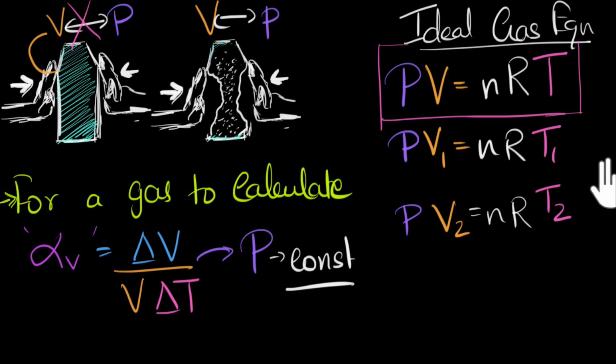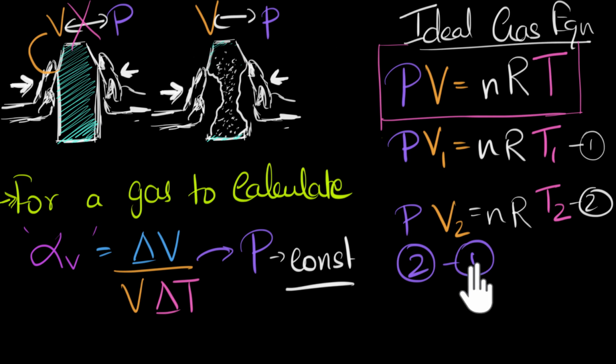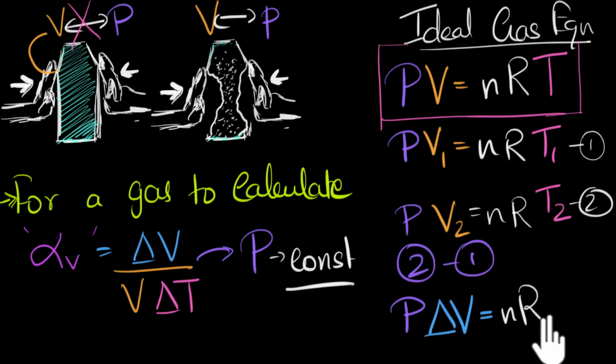Now to calculate the changes, let's subtract these two equations. Let's do 2 minus 1. On the left hand side, P would be a constant, and you would have in brackets V2 minus V1, because we're subtracting, right? And V2 minus V1 is delta V, that's the change in volume. That would be equal to, on the right hand side, nR, they are constants, they don't change, but in the bracket we'd have T2 minus T1. That would be delta T.